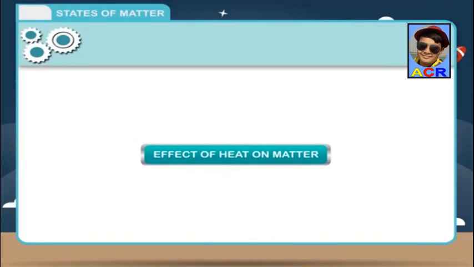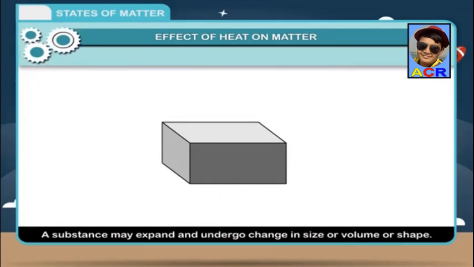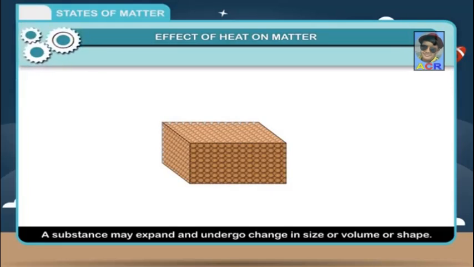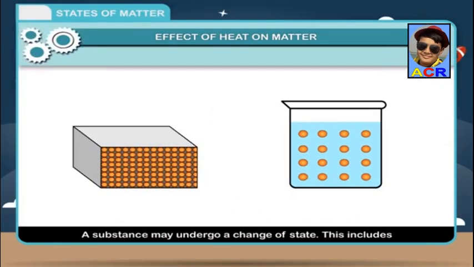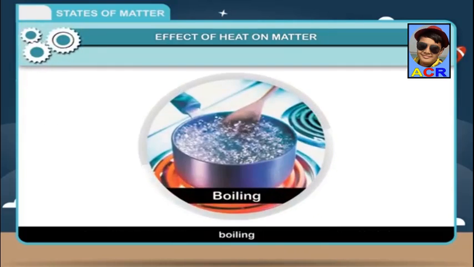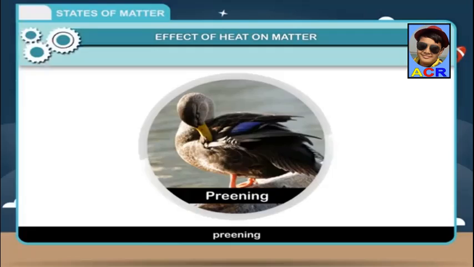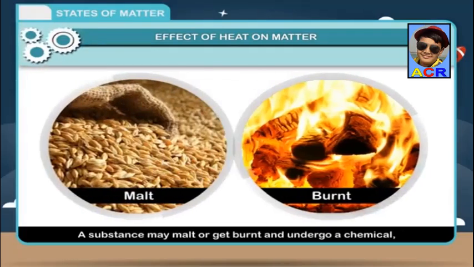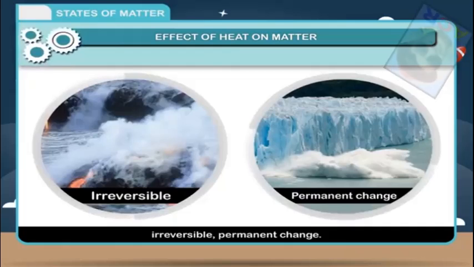Effect of heat on matter. When any state of matter, solid, liquid, or gas, is heated, one or more of the following effects may be observed. A substance may expand and undergo change in size or volume or shape. A substance may undergo a change of state. This includes melting, boiling, evaporation, sublimation, condensation, and freezing. A substance may melt or get burnt and undergo a chemical, irreversible, permanent change.